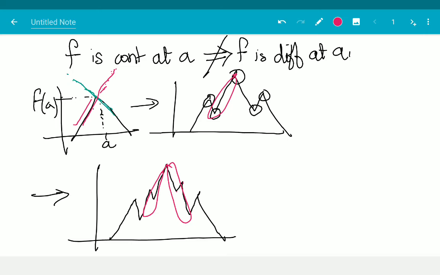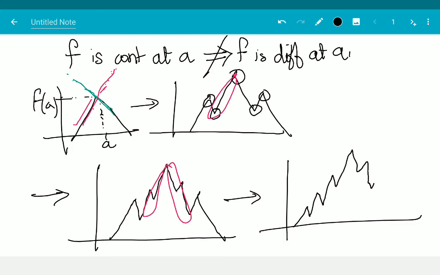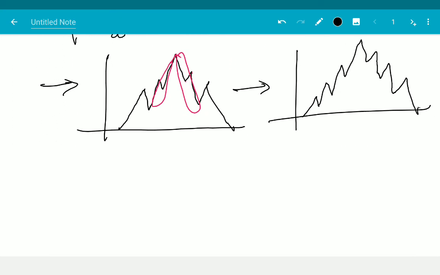I have added points. And I can continue doing this process. I keep making it more and more not differentiable. And by doing so, I'm adding more and more points of non-differentiability while maintaining continuity. Of course, the way I'm drawing it, I can't have it not differentiable anywhere while being continuous, because I can't draw infinitely many points of non-differentiability. But you can see how the process is going to go.